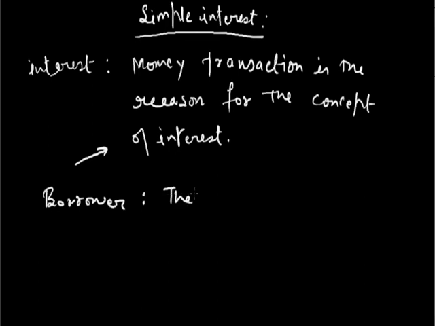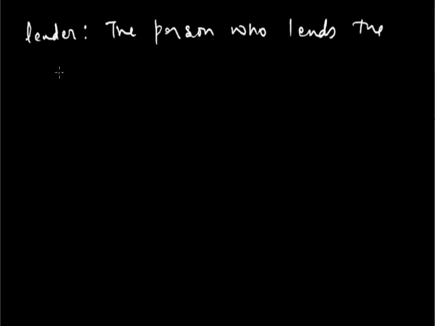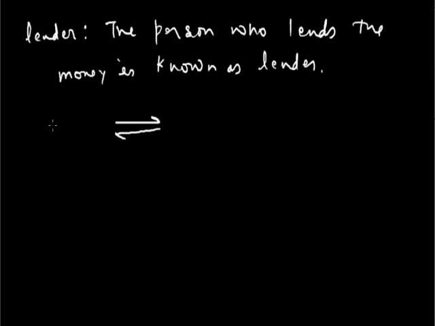The person who borrows the money is called the borrower. Second is the lender. The person who lends the money is known as the lender. These two persons are directly linked because between them, initially, the lender,